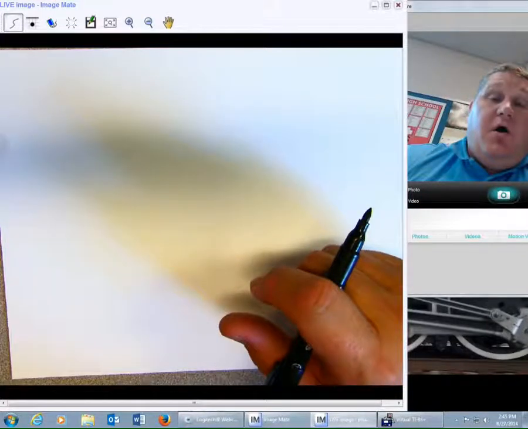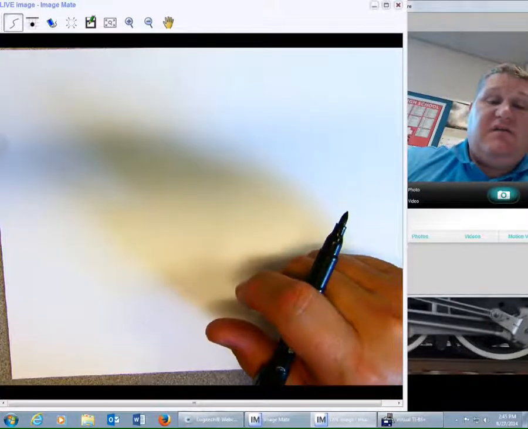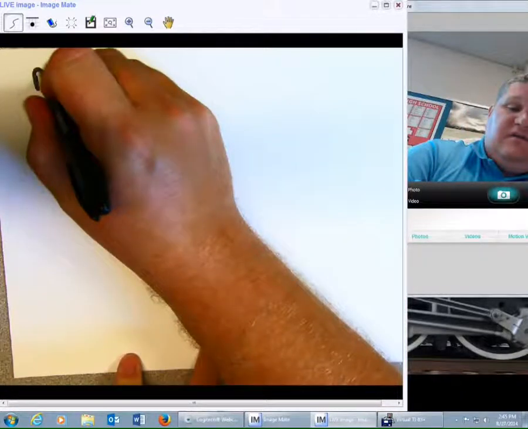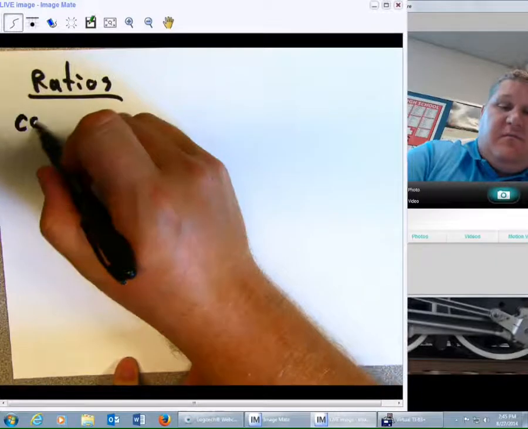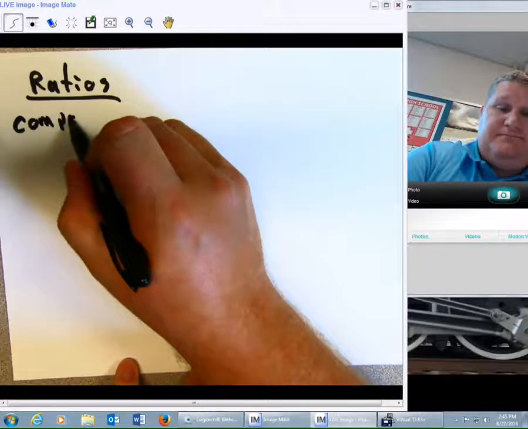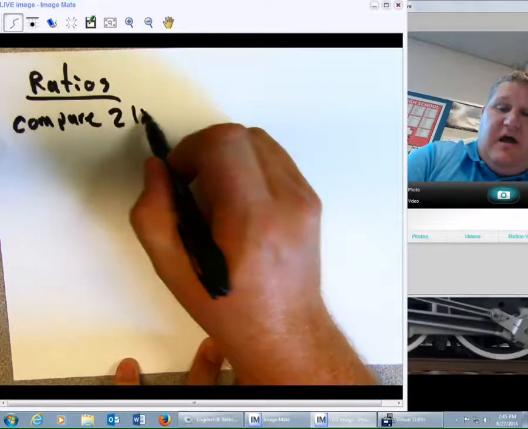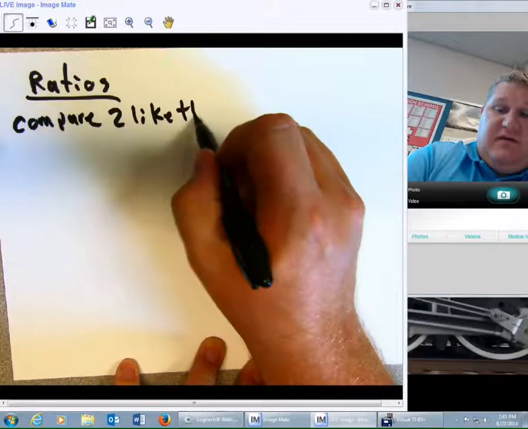Okay, ladies and gentlemen, let's talk some basic ratios. Anytime we start talking about ratios, ratios compare two like things. Two like things.